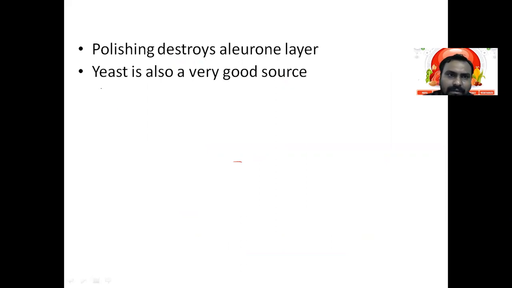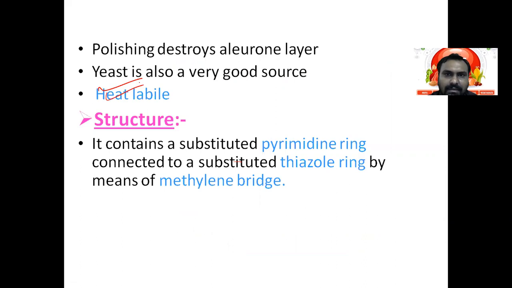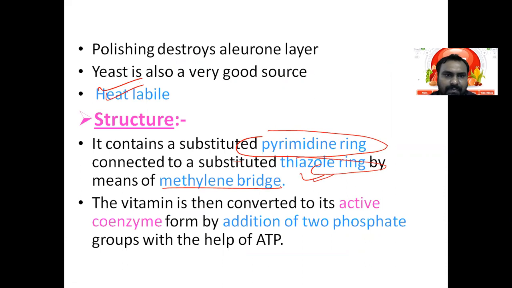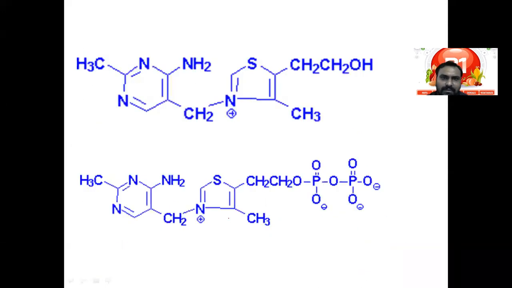Other good sources are cereals, and yeast is also a good source. It is heat labile. If you see the structure, there is a pyrimidine ring connected to a thiazole ring by a methylene bridge. This vitamin is converted to its active form with the help of ATP: thiamine is converted to thiamine pyrophosphate.